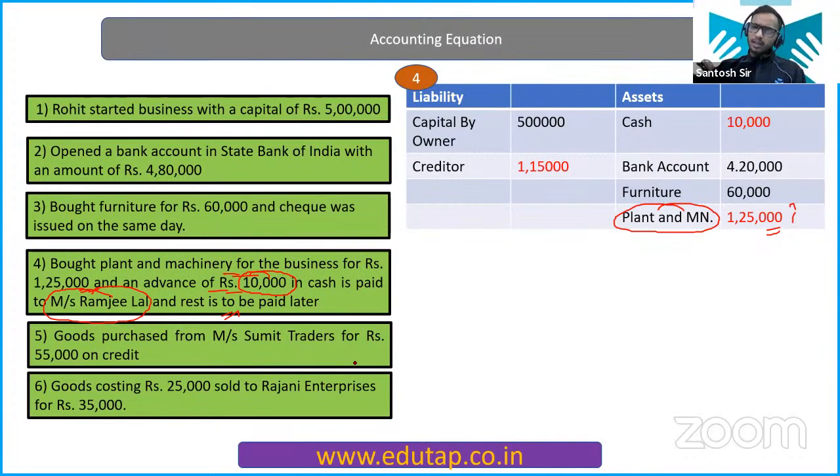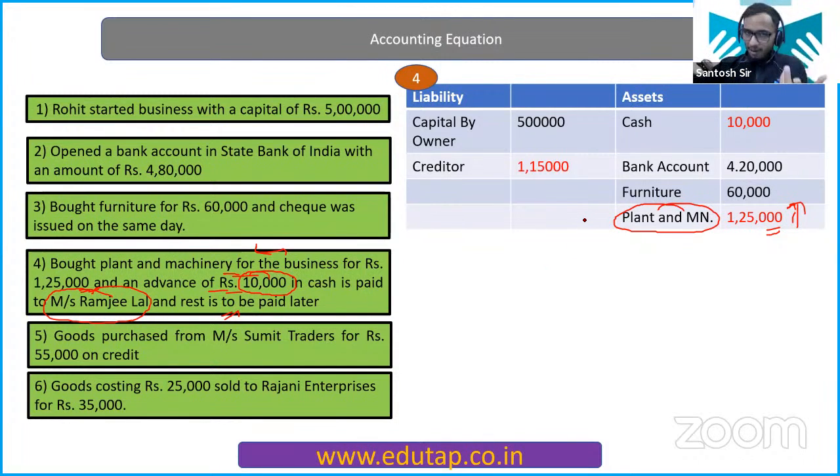Okay, I'm repeating this fourth entry. First, I'll make you understand in English, then I'll repeat this in Hindi. Now see, what is happening here? We are buying plant and machinery for the business for rupees 1,25,000, right? So we are increasing our plant and machinery by 1,25,000. That is clear to you. Now, you are paying cash only 10,000. Rest of the amount you are going to pay later, on a later date. So now this Ramji Lal, from whom you have purchased this machinery, becomes your creditor, right?